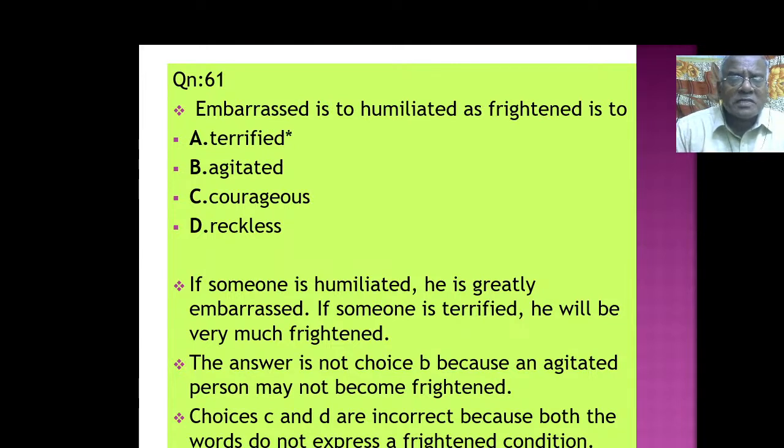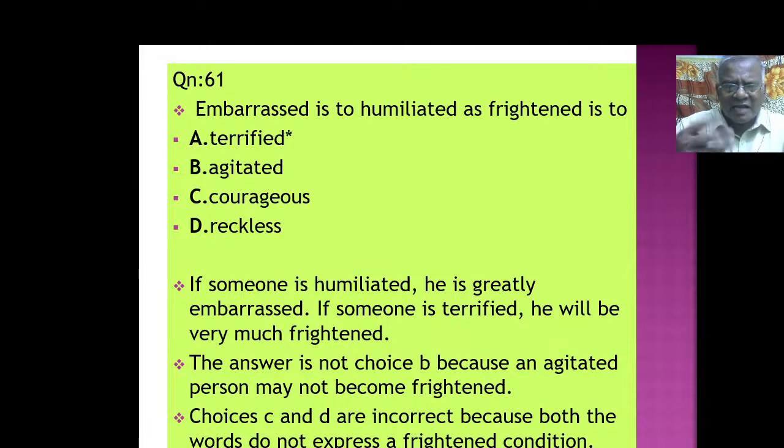If someone is terrified, what will happen? ரொம்ப பயத்தோடு இருப்பார். பயமுறுத்தினா பயத்தோடு இருப்பார். If someone is terrified, he will be very much frightened. Agitated, courageous, reckless are different meanings. The answer is not choice A because an agitated person may not become frightened. Agitated-னாலே ஒரு மாதிரி துணிச்சலோடு சண்டை போடுற ஆள், frightened, பயத்தோடு இருக்க மாட்டார். Choices C and D are incorrect because both the words do not express a frightened condition.